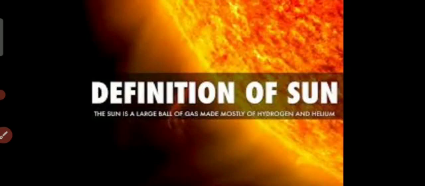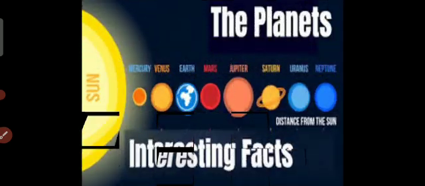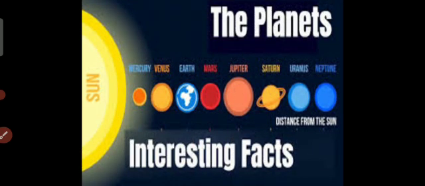Now students, today we are starting our new topic, planets. The name planet is derived from the Greek word which means wanderer, that means moving here and there. Mercury, Venus, Earth, Mars, Jupiter, Saturn, Uranus and Neptune are the 8 planets that revolve around the sun in a fixed path that is known as orbits.